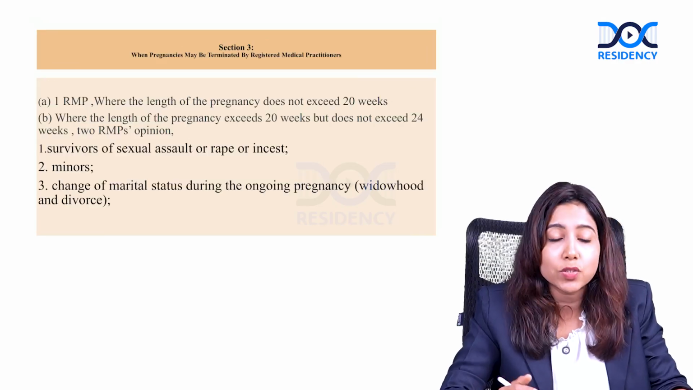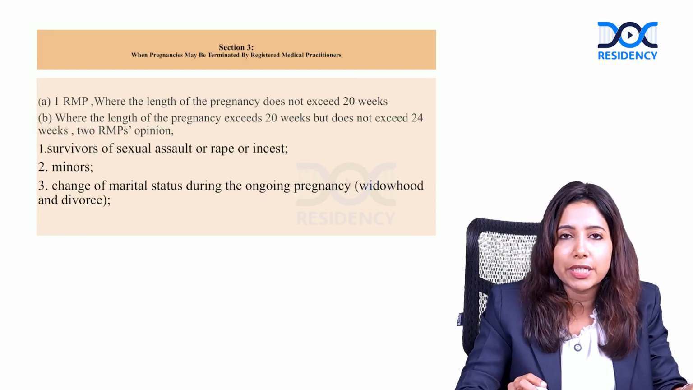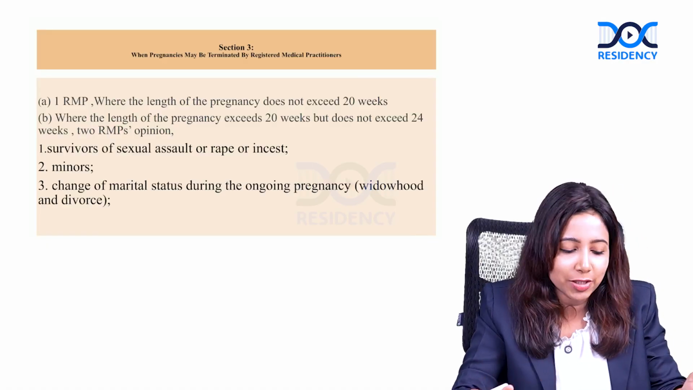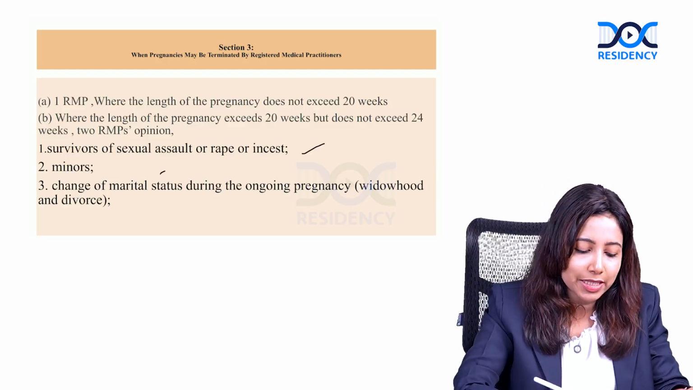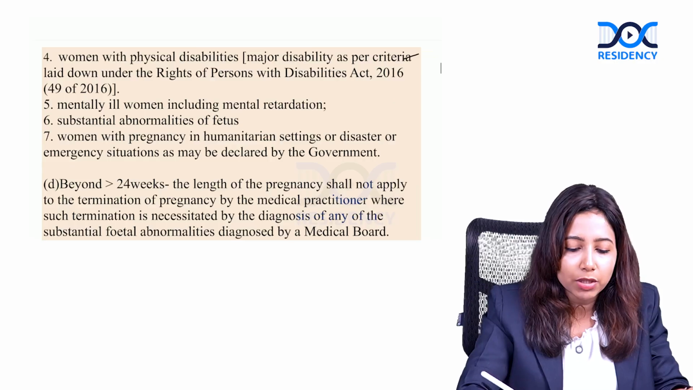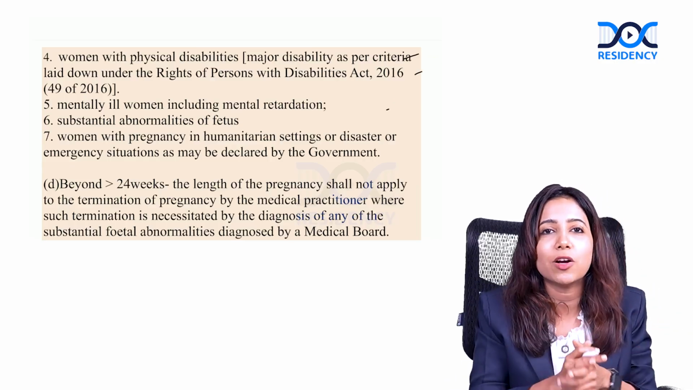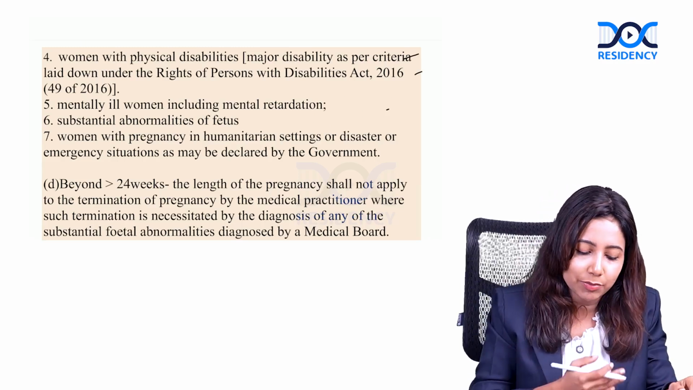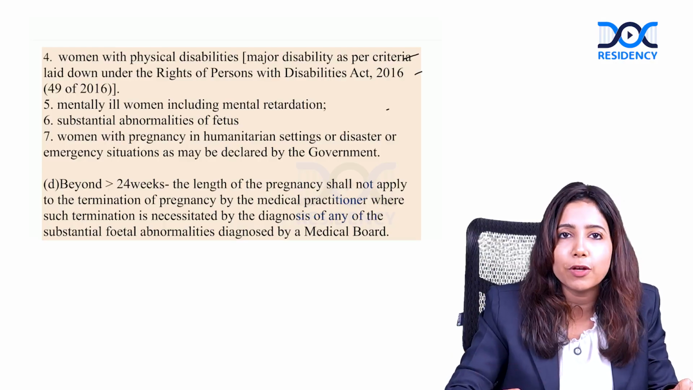Section 3 addresses when the pregnancy may be terminated by the RMP. One registered medical practitioner till 20 weeks, two for 20 to 24 weeks. You might be absolutely thorough with this information till now. As we discussed, these are the special scenarios in which the MTP can be done till 20 to 24 weeks. We already saw the special category or the vulnerable category of women. Beyond 24 weeks, as we discussed, MTP can be done if there is substantial fetal anomaly, after approval from the medical board.